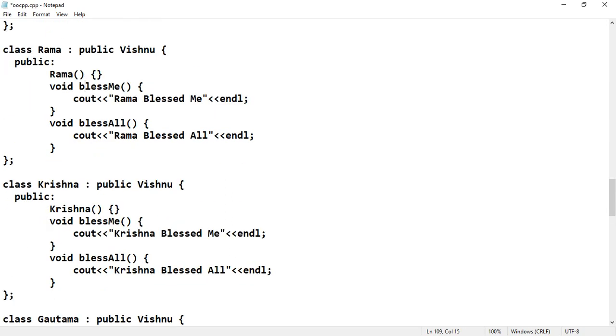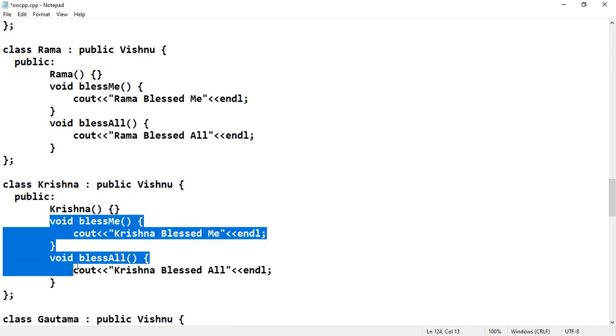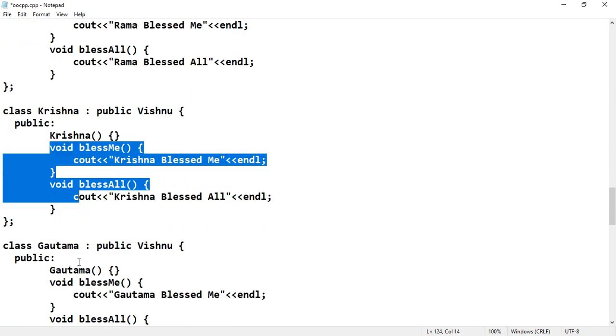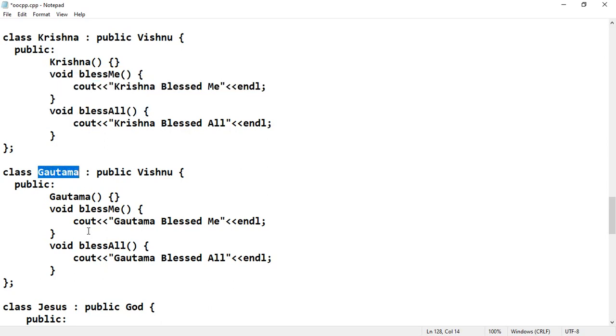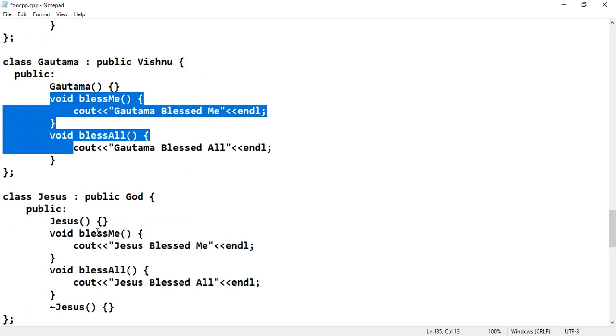Next class Krishna and public Vishnu. So Lord Krishna can also be considered as a reincarnation of Vishnu. So hence here bless me bless all will also come into the Krishna. So that is the reason we must define this bless me bless all. So next is Gautama, another reincarnation role of Vishnu. So here also the bless me and bless all pure virtual functions will come into the Gautama. So hence we are supposed to define these two pure virtual functions.